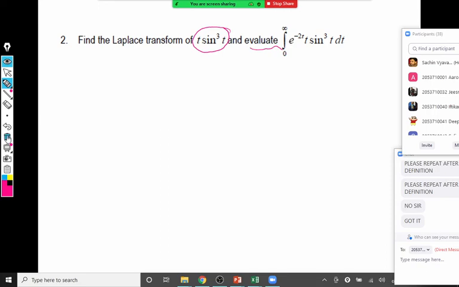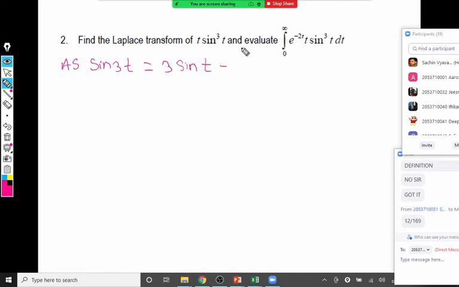So let me find the Laplace. First part, let me do it. To get Laplace of sine cube t, we use sine 3 theta. We know this formula. Sine 3 theta is 3 sine theta minus 4 sine cube theta. So sine cube t will become 1 by 4 times 3 sine t minus sine 3t.